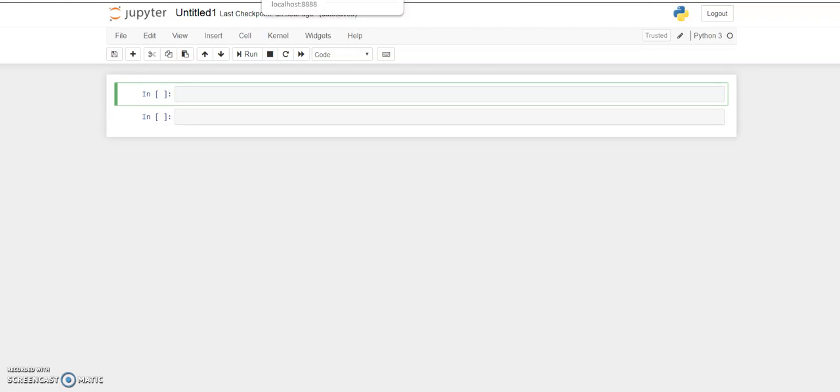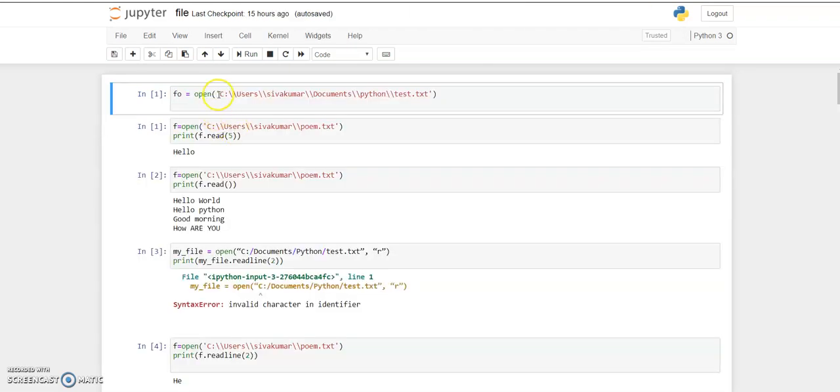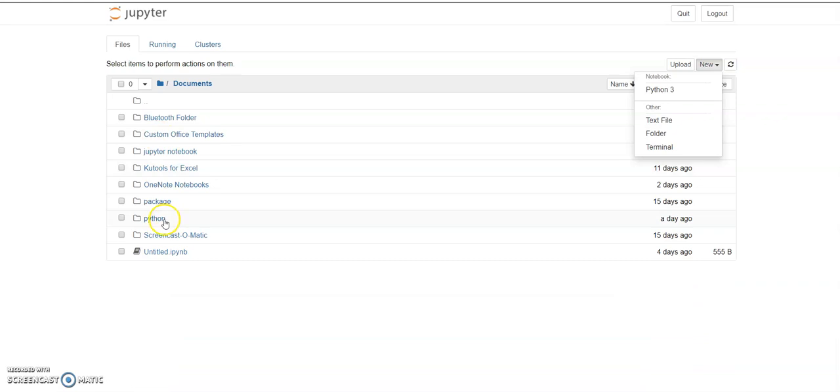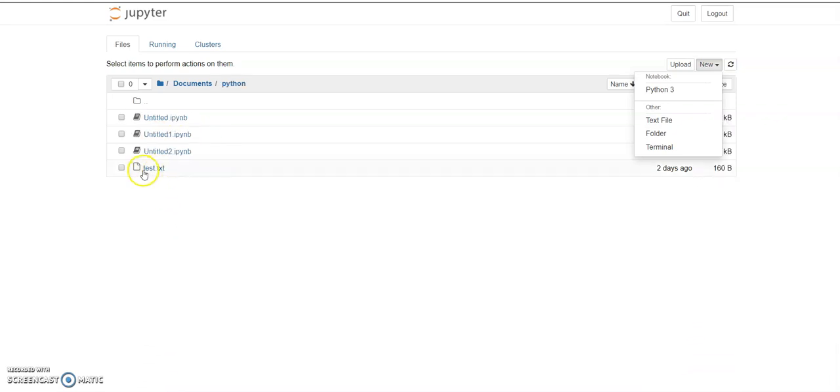If you want to open a particular file, for example, I want to open text.txt, which is present inside the documents and inside the Python folder. Here it is present. For the path, we can take it from the file's directory.